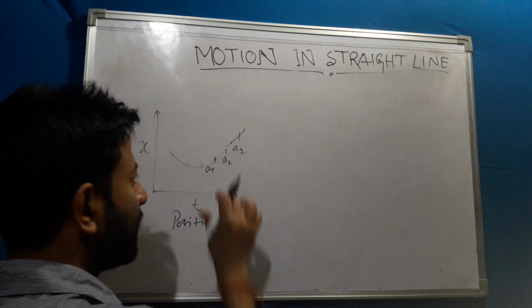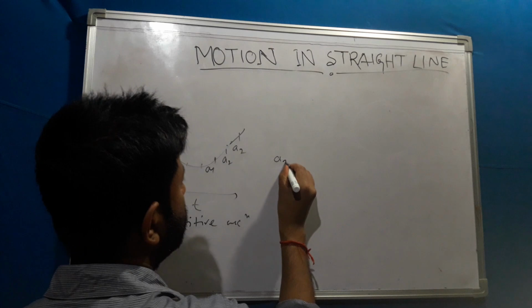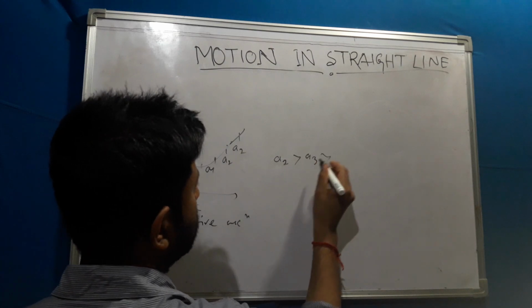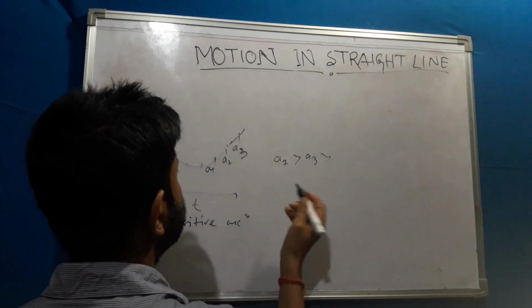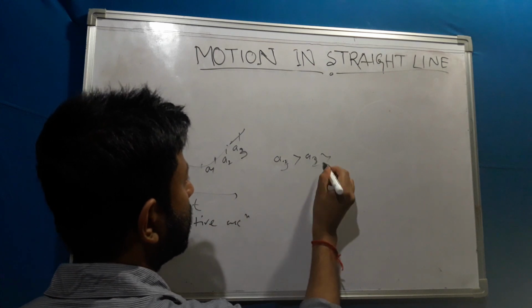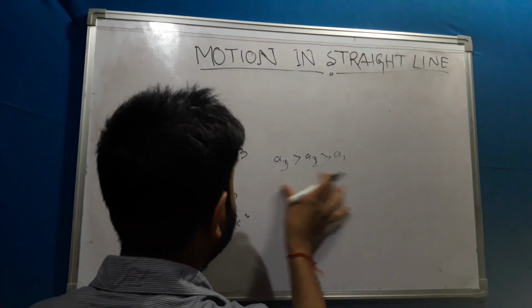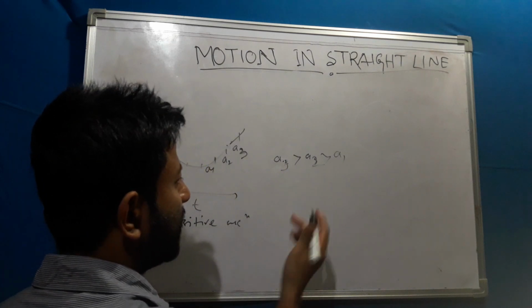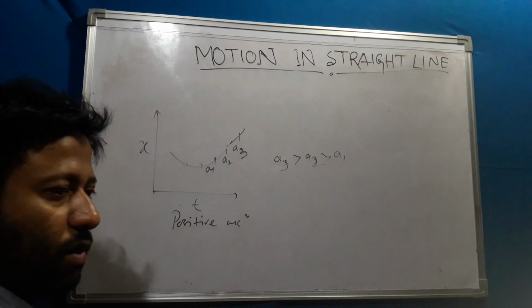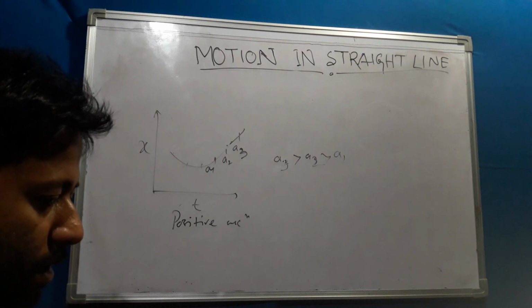In that case my acceleration is changing, that means a3 greater than a2 greater than a1. So I can take final acceleration minus initial acceleration by time. In this way I can find the average acceleration.